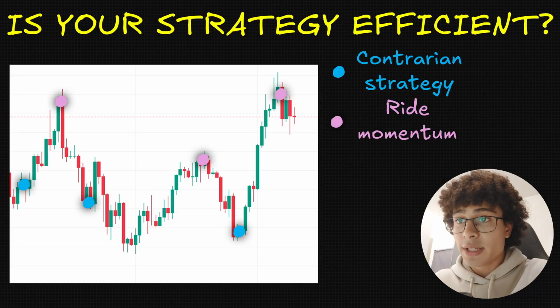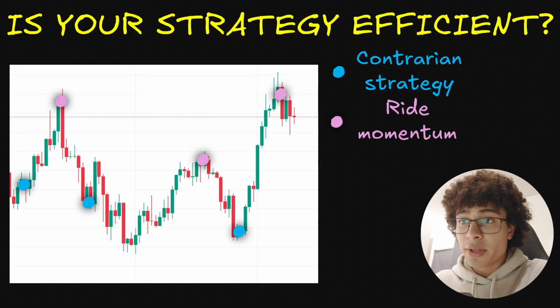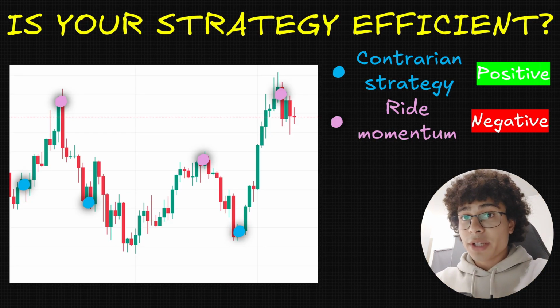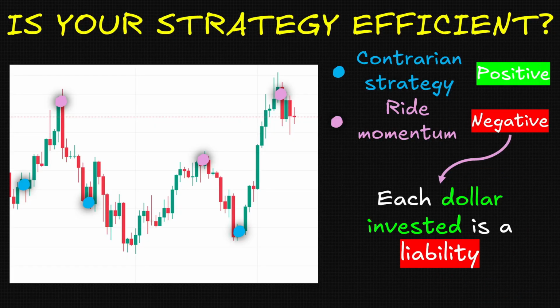So here we have a chart, and we are going to use 2 different strategies. The first one is the contrarian strategy, where you go against the market, and so you buy when the price goes down and you sell when the price goes up. The buying points are marked by the blue dots on the chart. Then the second strategy is the right momentum. So you would only buy when you see that there is an upward momentum. And that is why all the magenta dots are placed at the tops of the chart. Now here with the same chart, the contrarian strategy would be positive, but the right momentum strategy would be negative. And so with the right momentum strategy, each dollar invested would be a liability.